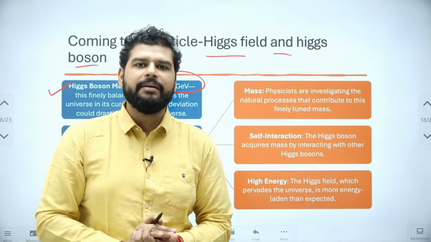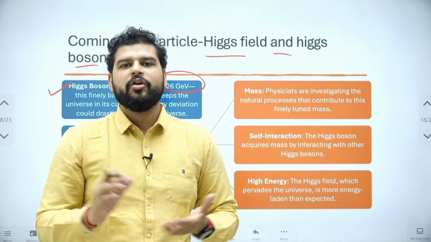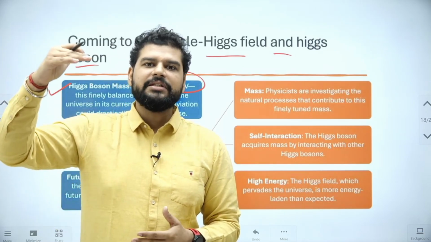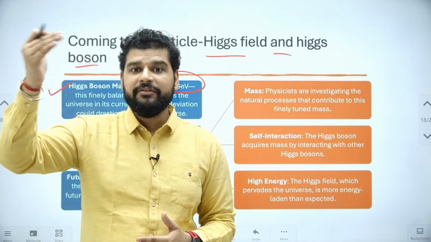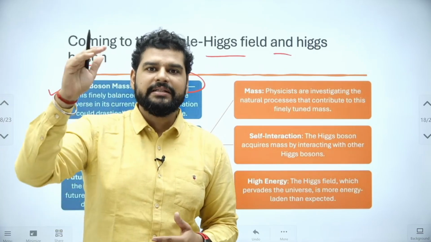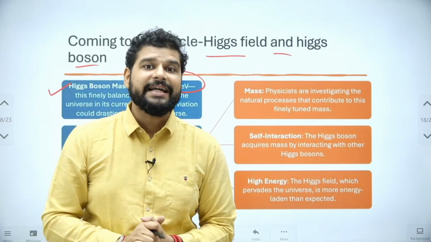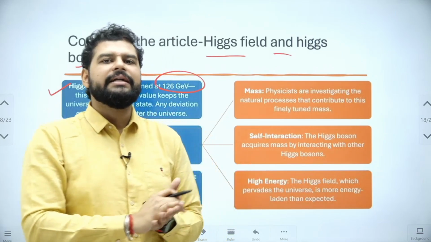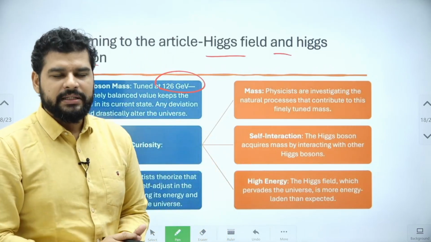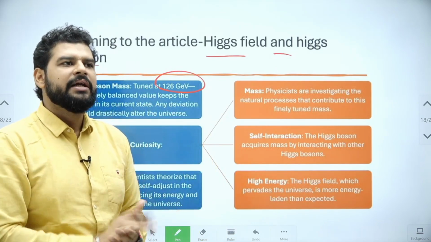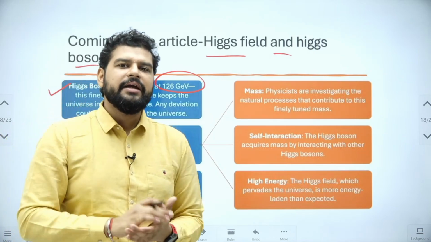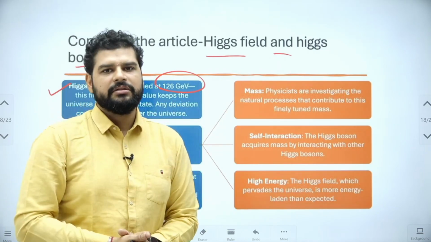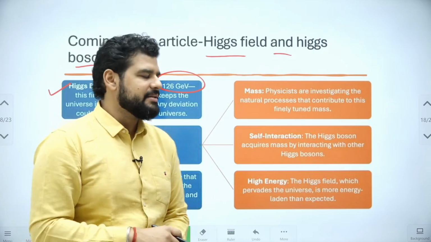This is important to understand because in economics you must have studied about the stock market being overvalued. Whenever the stock market is overvalued, it will correct itself. There is a term called correction of the stock market, where it decreases slightly. Similarly, scientists, especially Stephen Hawking, were very careful about this, and he said that if the mass changes, the world will change. I'll discuss that in the next slide.